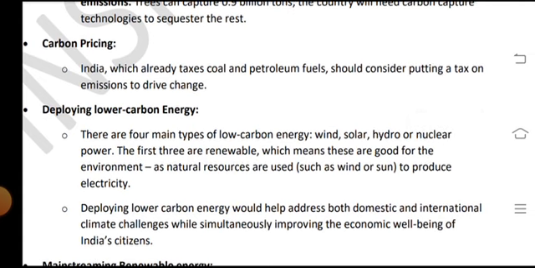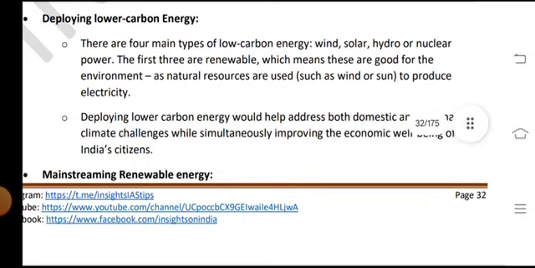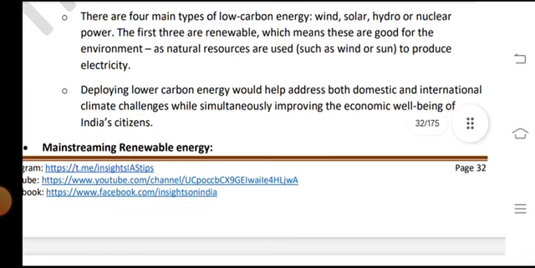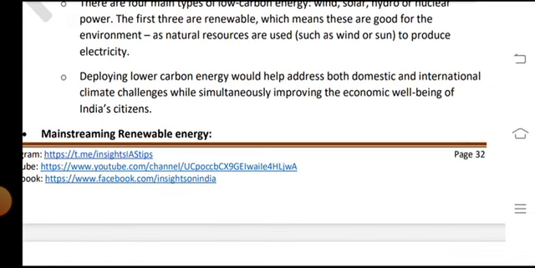There are four main types of low carbon energy: wind, solar, hydro and nuclear power. The first three are renewables, which means they are good for the environment, as natural resources such as the wind or the sun are used to produce electricity. Deploying lower carbon energy would help address both domestic and international climate challenges while simultaneously improving the economic well-being of Indian citizens.